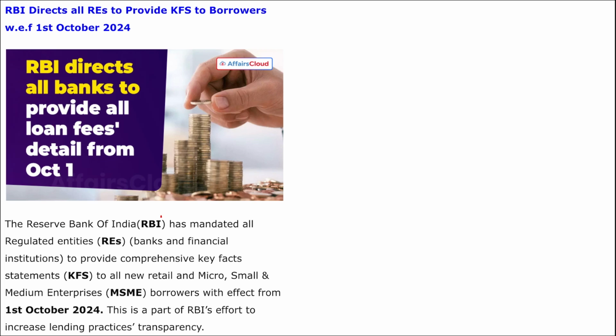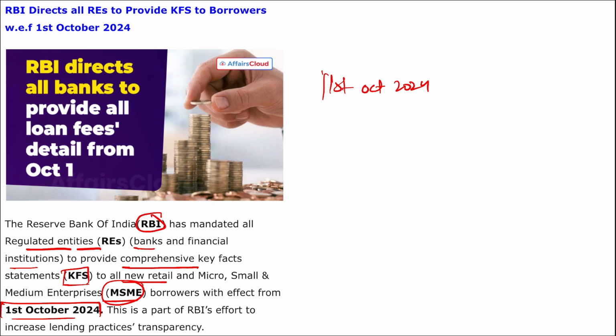Here you can see RBI mandated all the regulated entities, that are your banks and NBFCs, to provide comprehensive key fact statements to all the new retail and MSME borrowers with effect from 1st of October 2024. Remember this date also. This question can definitely be asked: RBI mandated all the regulated entities to provide these key fact statements to borrowers with effect from which date? So it will be from 1st of October 2024.